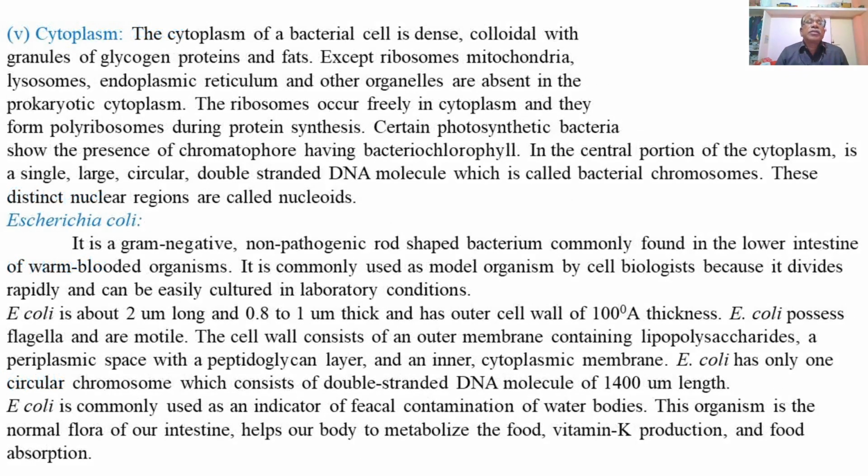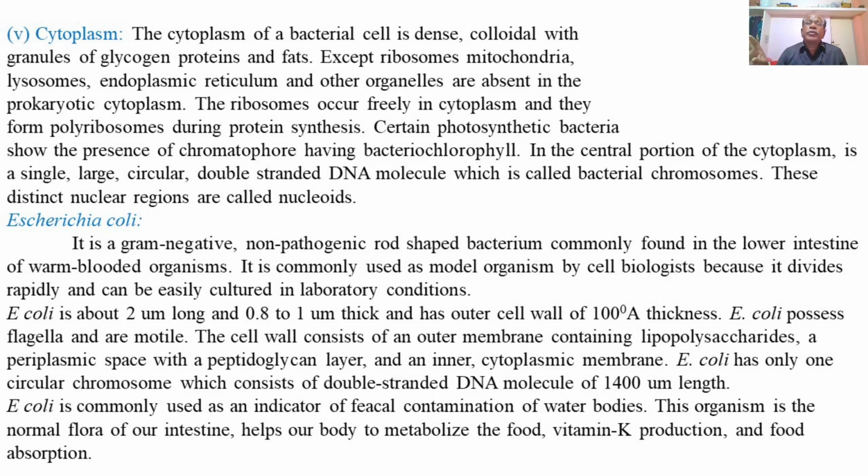Then next is cytoplasm. The cytoplasm of the bacterial cell is a dense colloidal with granules of glycogen, proteins and fats.